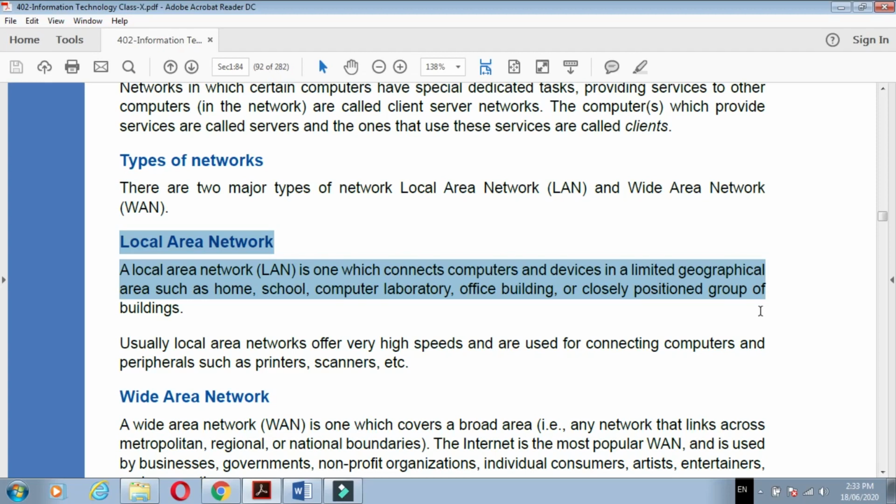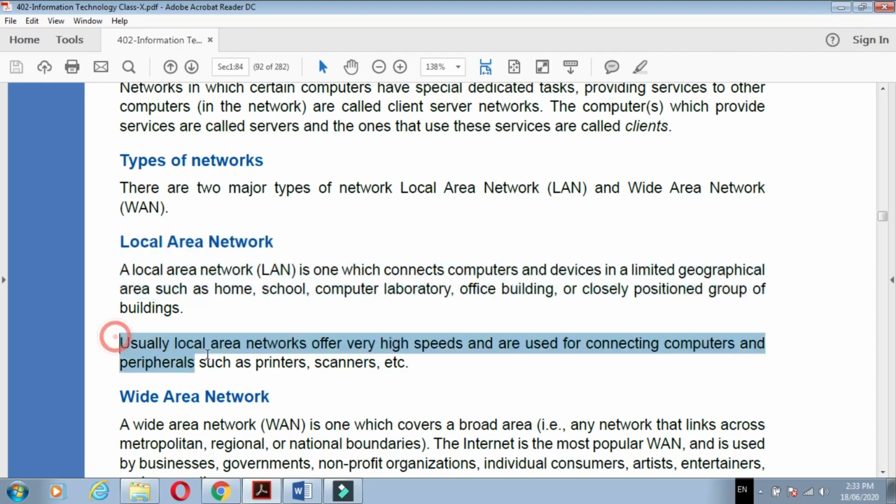Understand? Usually, a local area network offers a very high speed and is used for connecting computers and peripherals such as printers and scanners. Mostly the LAN network is used everywhere in every organization because it has very high speed. It connects the computer with peripherals just like a printer and scanner. So this is a very highly used network, the local area network.